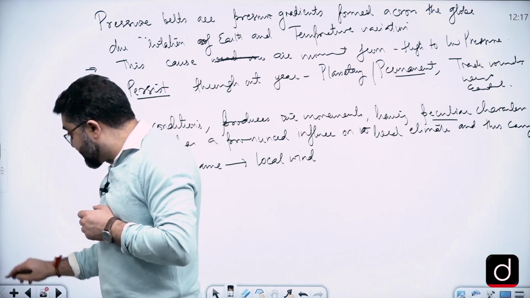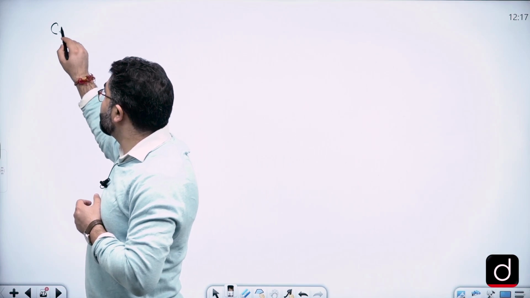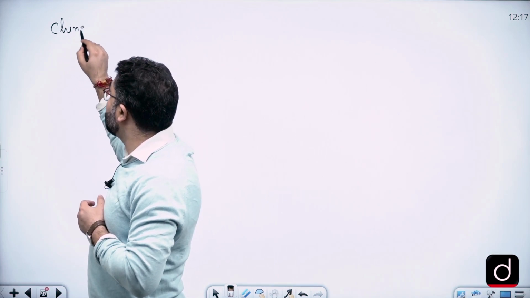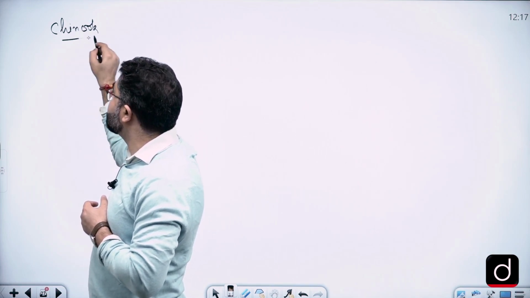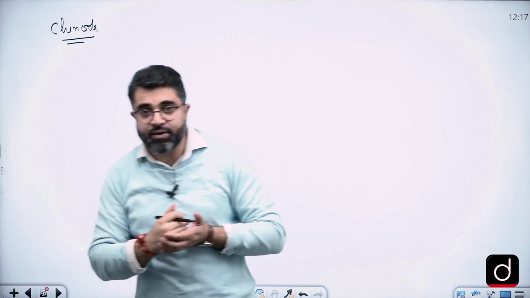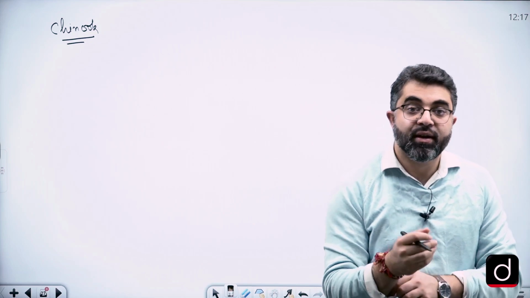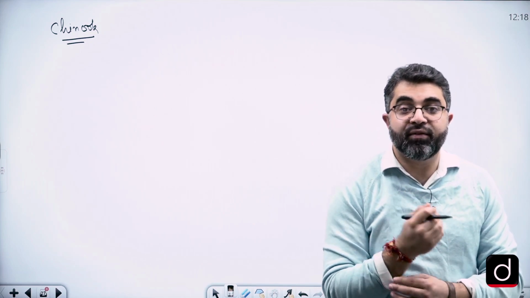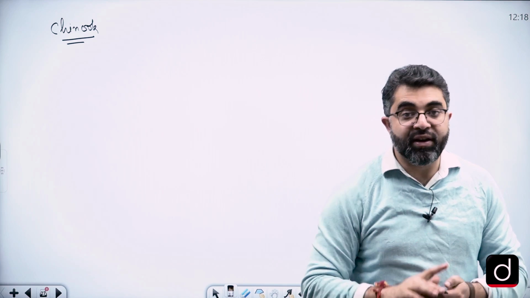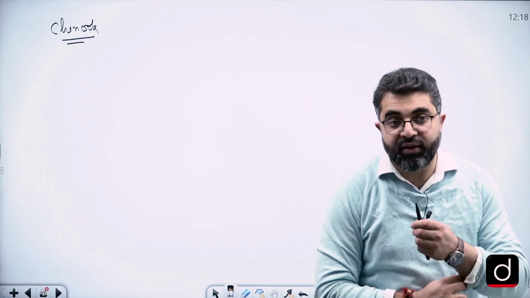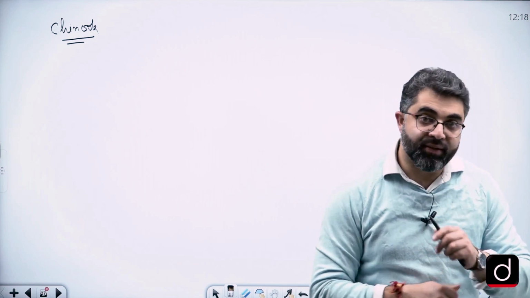Now we have to give examples. You should be clear about how they influence the local climate, and you cannot answer this question unless you take a few examples of the local winds. How do they affect the livelihood or agriculture of a region? For that we need to take examples.